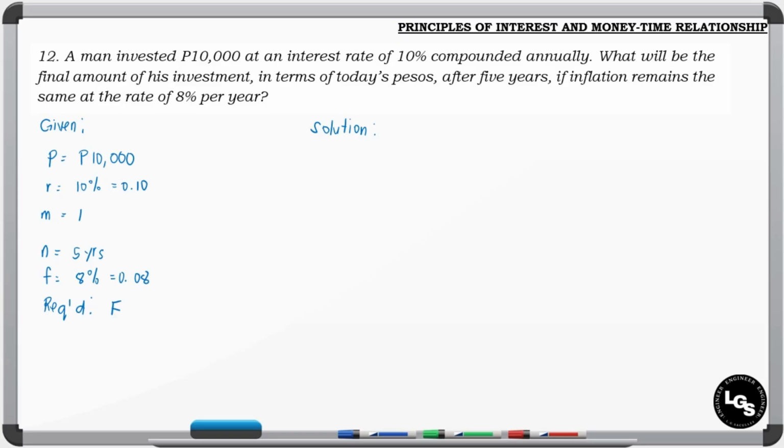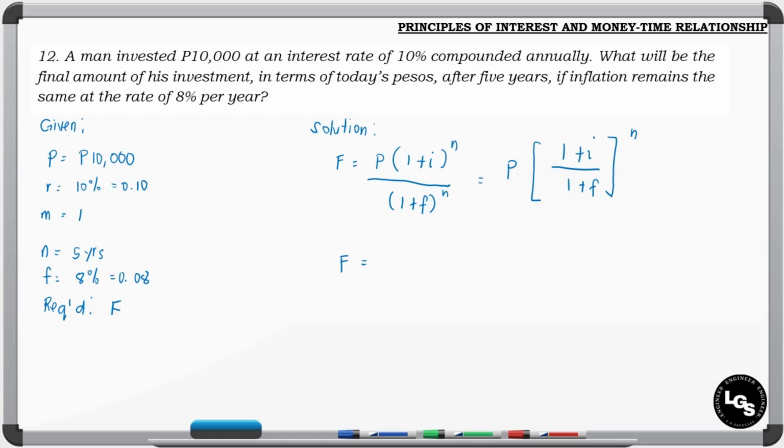So we have F is equal to P times the formula for the compound interest, 1 plus I raised to N, over the formula for the future worth of money given inflation rate, so that is P times 1 plus F raised to N. Or we can rewrite this as P times 1 plus I over 1 plus F raised to N. So take note, the I or the interest rate, the inflation rate, and the number of periods here should always be in years to be consistent.